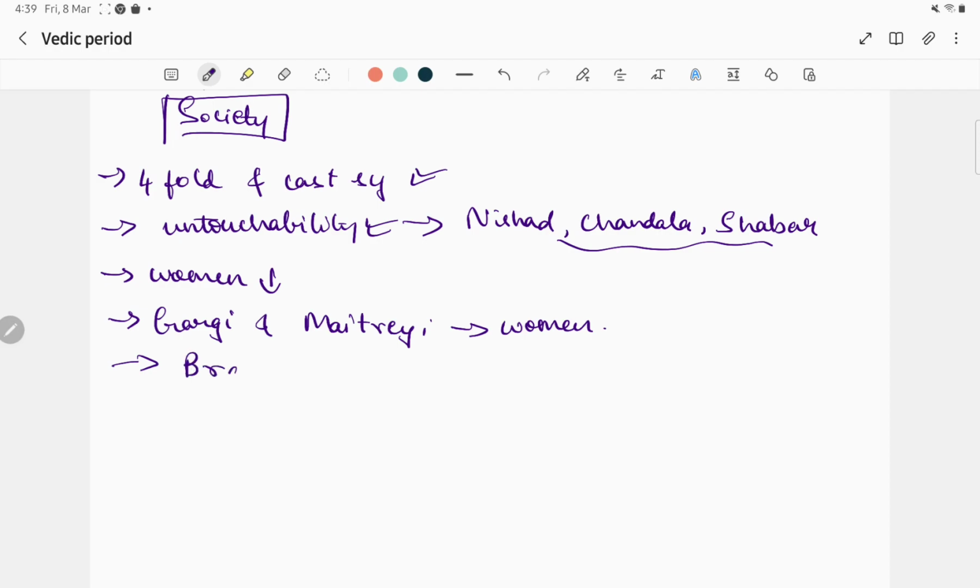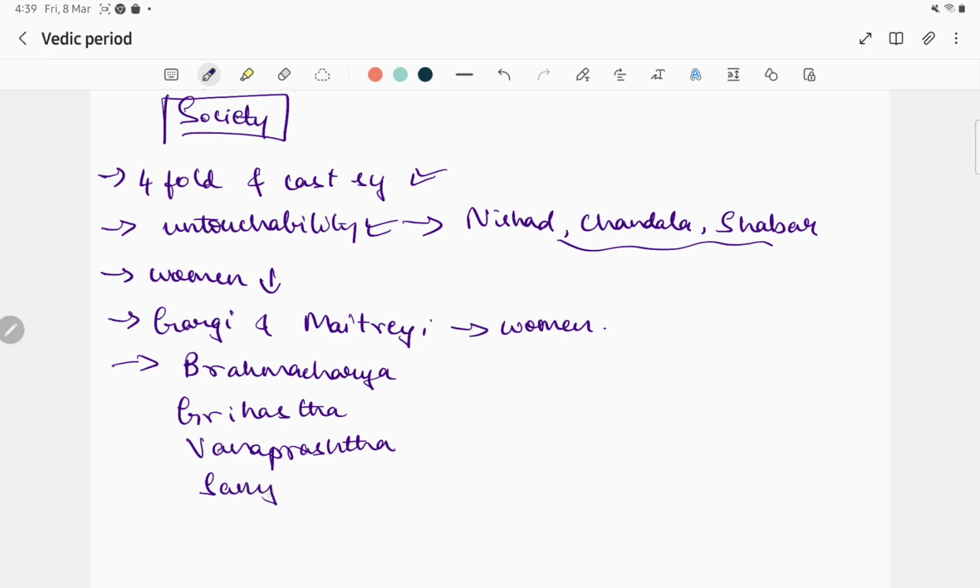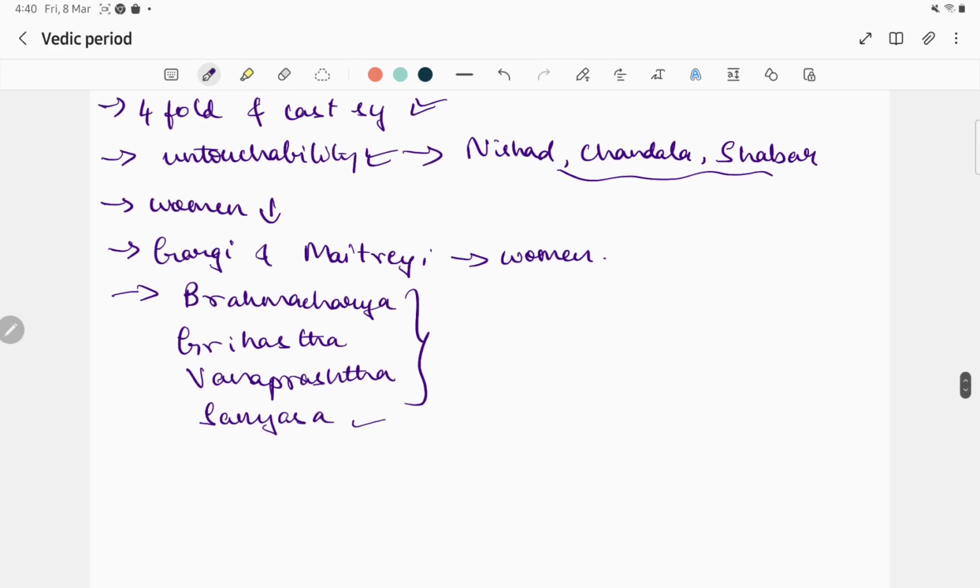The first one is Brahmacharya, Grihastha, Vanaprastha, and Sannyasa. So it is said that we should follow these fourfold ashramas to attain moksha in life.